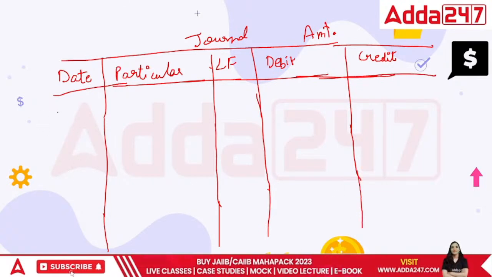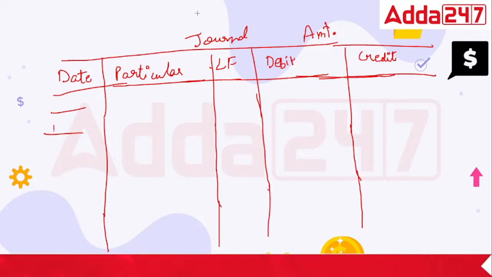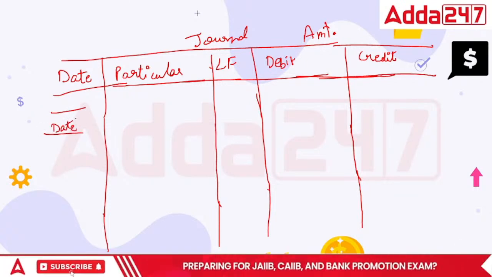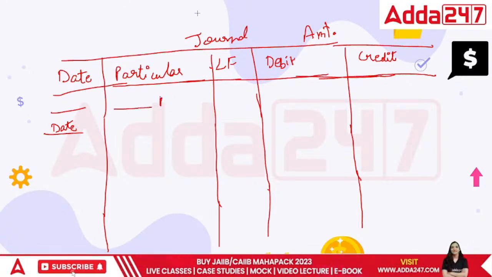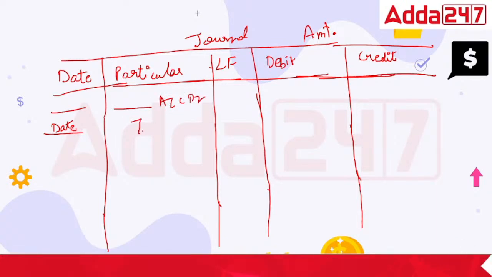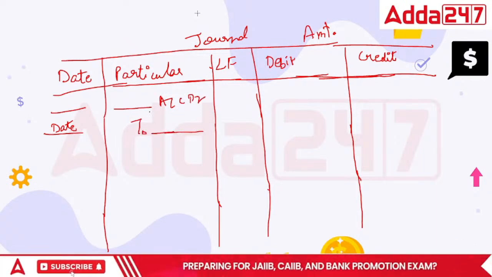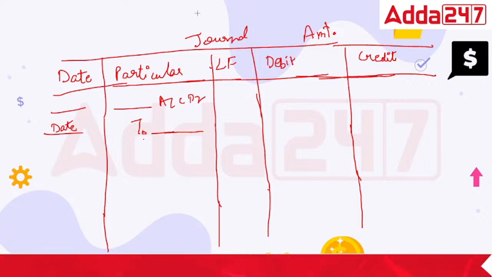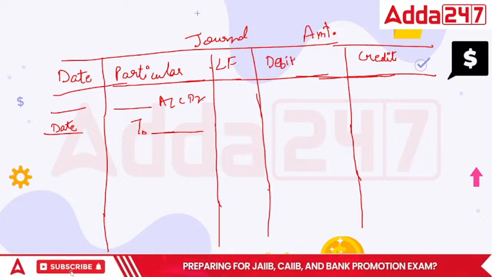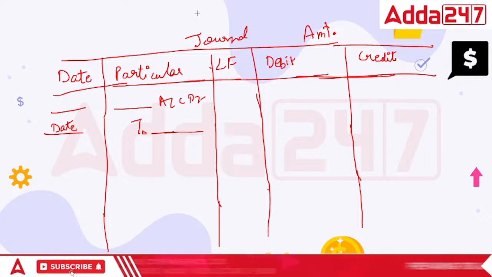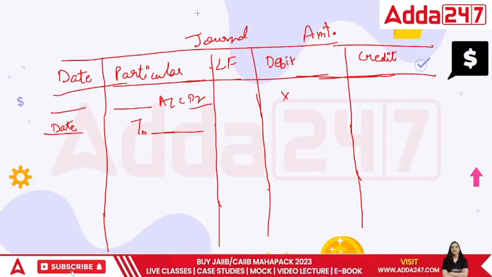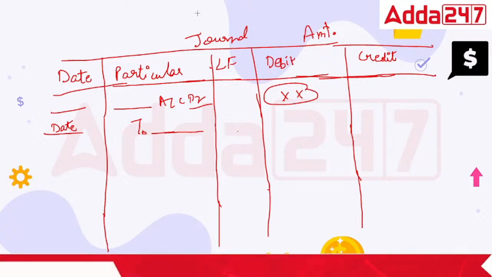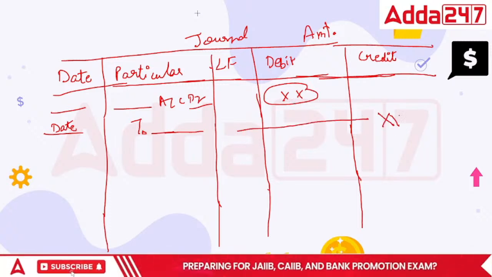They write it in the sequence of the date. Date wise it goes. And in terms of particulars, they write the element of debit here and the element of credit here. The one which would be debited would be shown as account debited, and the one on the credit side would be shown here. They write it this way so that you can easily distinguish between the debit side part and the credit side part. Whatever is on the debit side, the amount will be shown here. Whatever is on the credit side, the amount will be shown here.